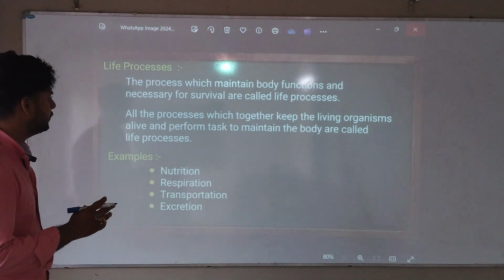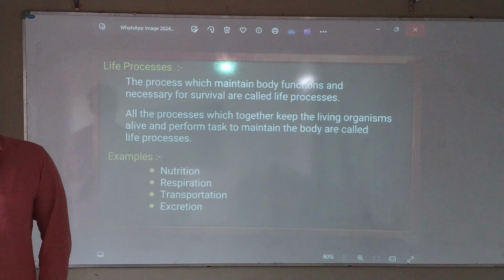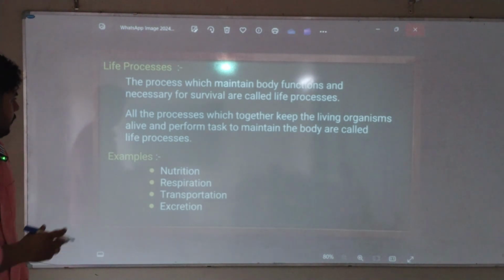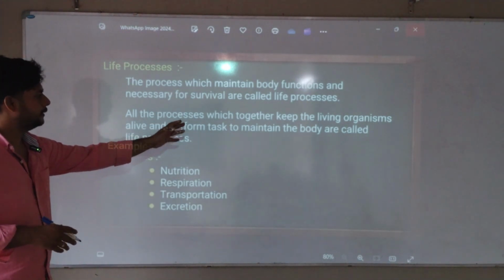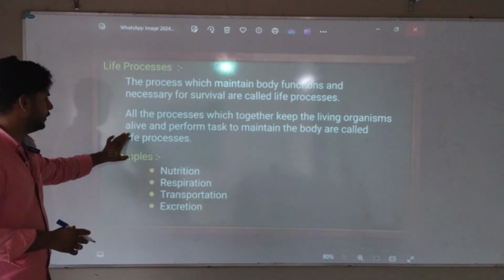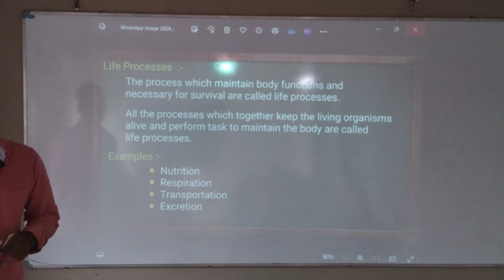All the processes which together keep the living organisms alive. So all these processes, whatever is happening, are keeping us alive. We are alive here. Getting or no? Why are we alive? Because so many things are happening currently. We are breathing, everything is working properly. All these processes together keep the living organisms alive and perform tasks to maintain the body, and are called life processes.